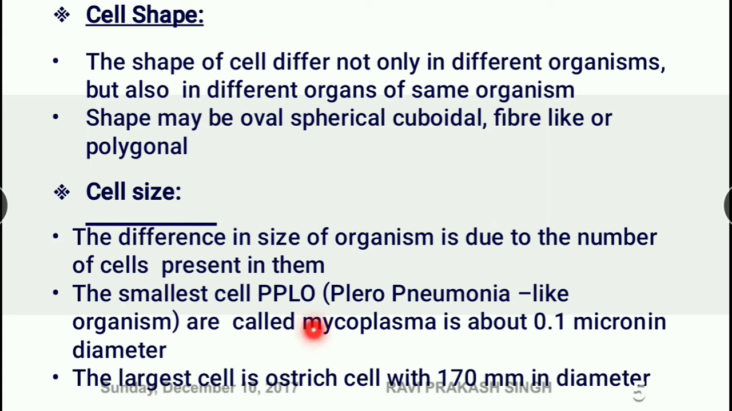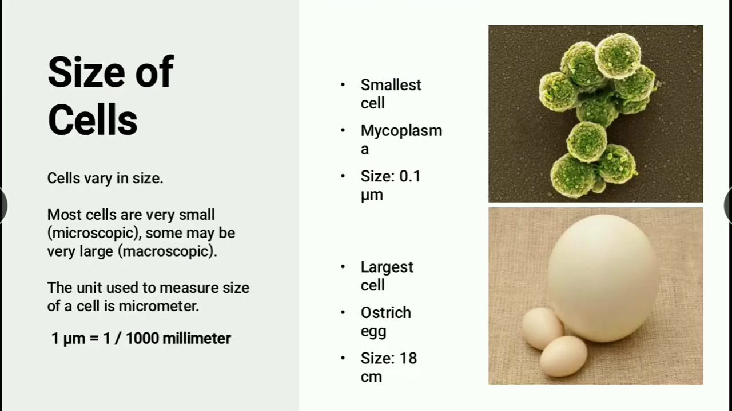So this is very small, that is 0.1 micron in diameter. Whereas the largest cell is the ostrich cell, that is 170 mm in diameter. So this is the ostrich cell. This egg here is an ostrich egg. Egg means it is a single cell. It is the largest cell.